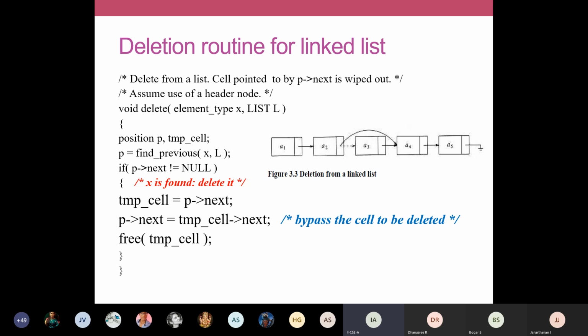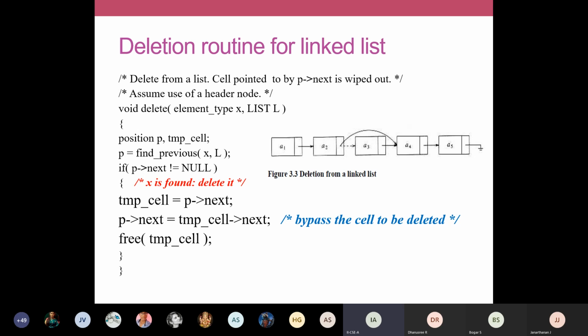Temp cell is equal to P arrow next. We are going to temporarily store P arrow next. P arrow next is your node A3, the address of X. That we are going to temporarily save in your temp cell, because we are going to remove this node.